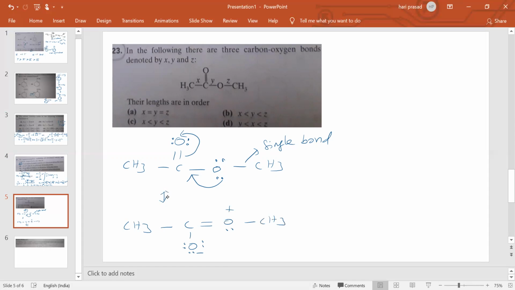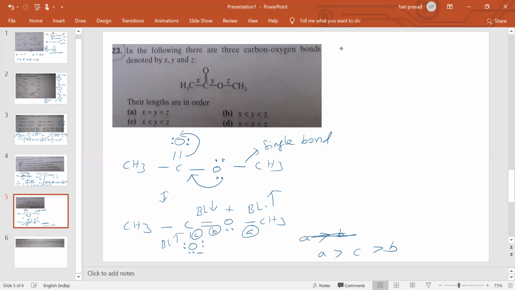Therefore, if you see, O is plus, therefore this bond length will be high because it is a single bond. O is having a plus charge, therefore bond length is less. Here negative charge is there, therefore bond length is more. Therefore, this is A, and then B and this C will follow. So we can say A greater than C greater than B.